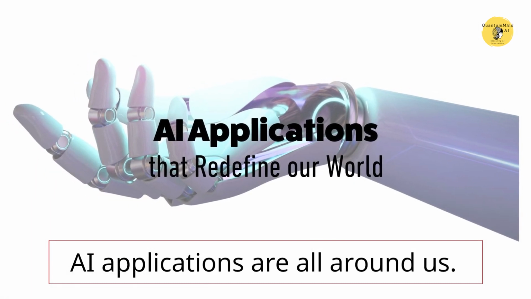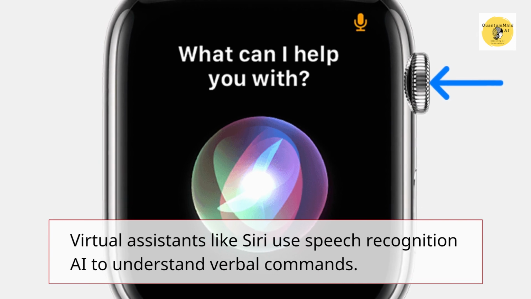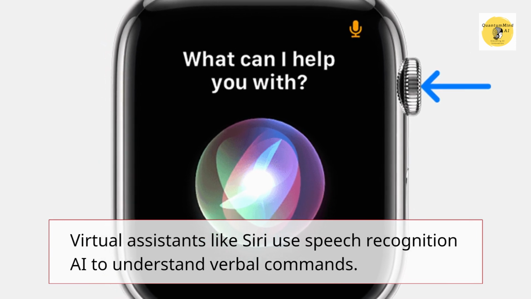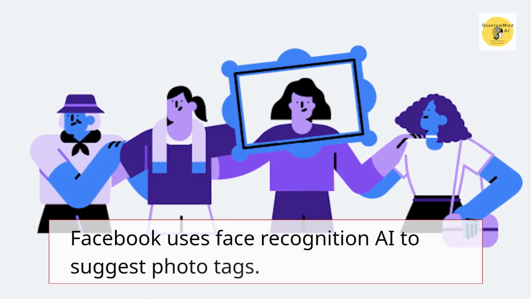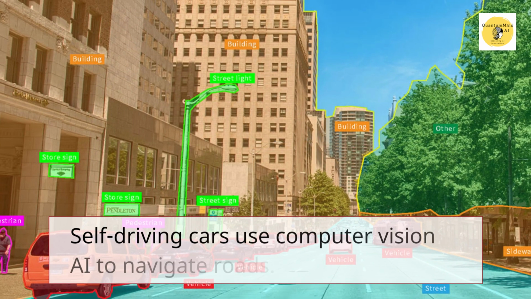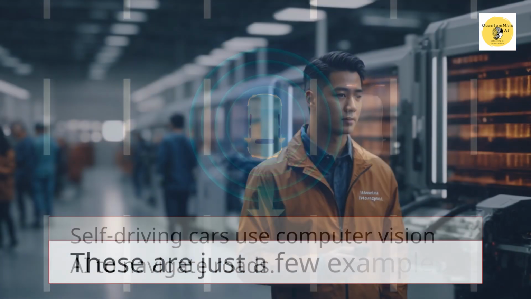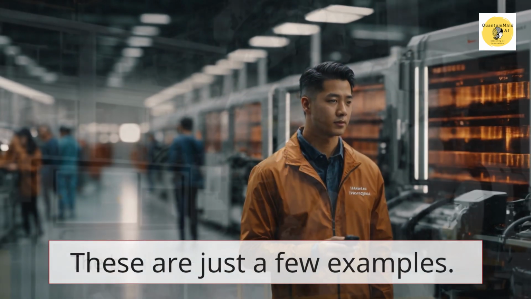AI applications are all around us. Virtual assistants like Siri use speech recognition AI to understand verbal commands. Facebook uses face recognition AI to suggest photo tags. Self-driving cars use computer vision AI to navigate roads. These are just a few examples.